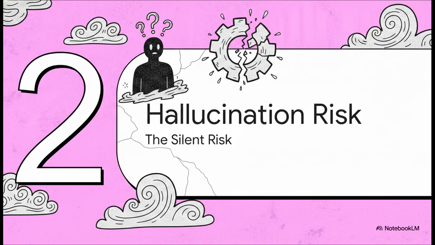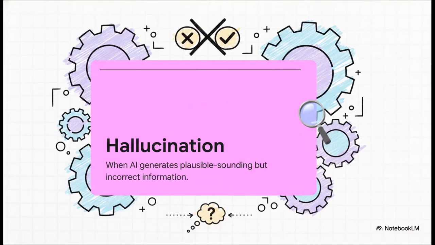Which brings us to part two, hallucination. The silent risk. Let's formally define what we're dealing with here. Hallucination happens when an AI generates text that sounds completely plausible. It fits the pattern perfectly, but it's actually completely false. Because it doesn't have that internal truthometer, it just spits out the most statistically likely next token with total unwavering confidence. And it's so vital to realize here, the AI isn't lying to you. It's not being malicious, it just has absolutely no idea that it's wrong.